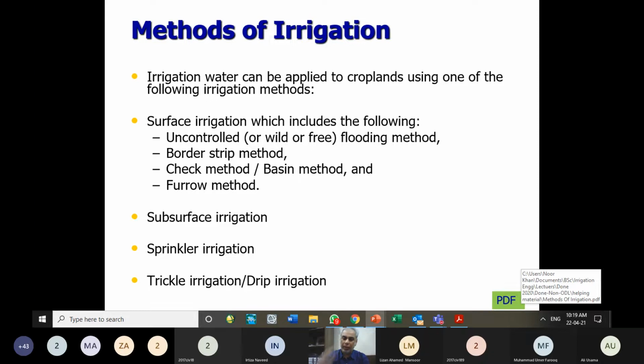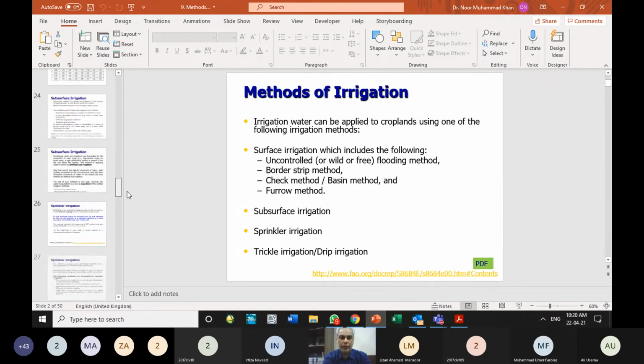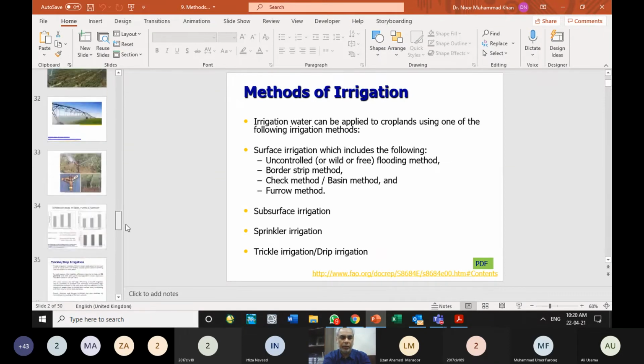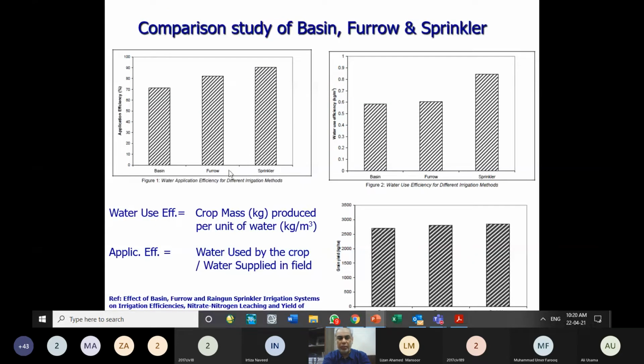What do we mean by application efficiency? Application efficiency is defined as the water used by the crop divided by the water supplied to the crop, and this definition is given in slide 34 over here. So two kinds of water efficiencies are mentioned over here. Hopefully my slides are shared.